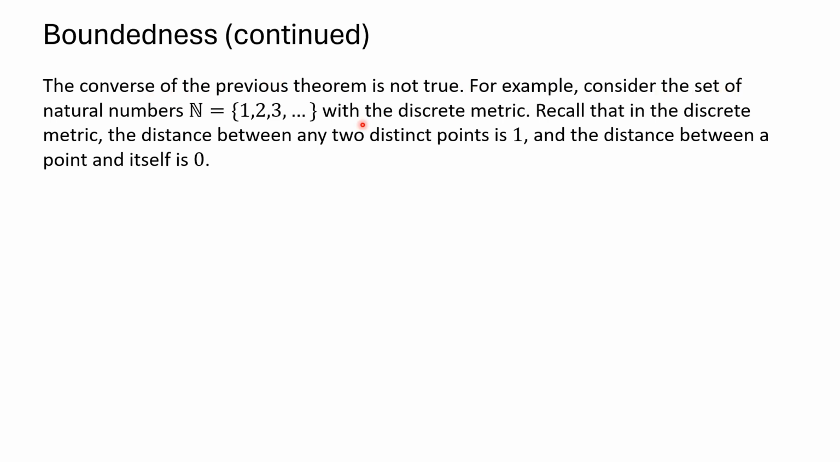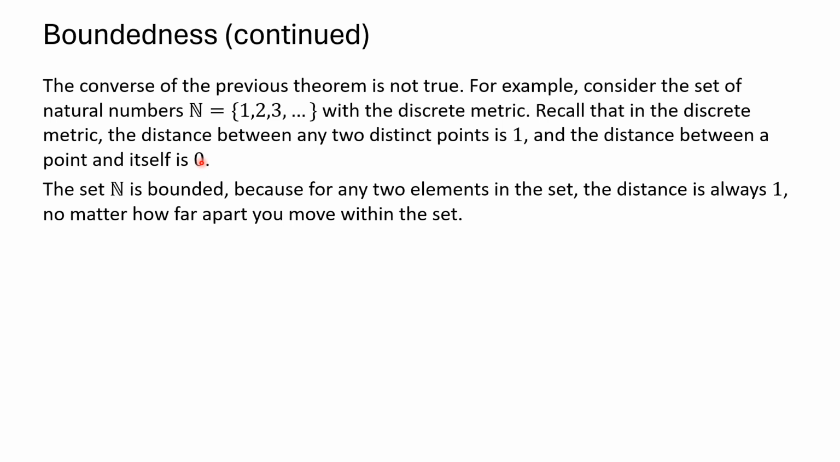Let's take the set of natural numbers 1, 2, 3 out to infinity with the discrete metric. Remember, we defined that very early in our lesson on metric spaces. The distance between any two distinct points is 1. So if x and y don't equal each other, the distance is 1. And by the definition of a metric, the distance between a point and itself is 0. That's required for a metric space.